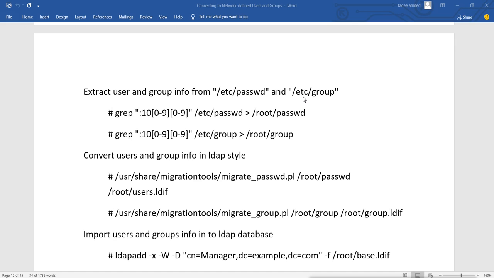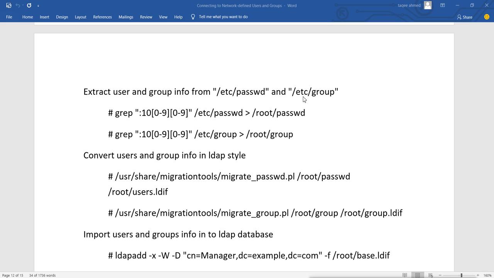We will extract the information of users and groups. But we will not extract the default users and groups. In these files we have default system users and system groups also, but I don't want them. I want my normal users.